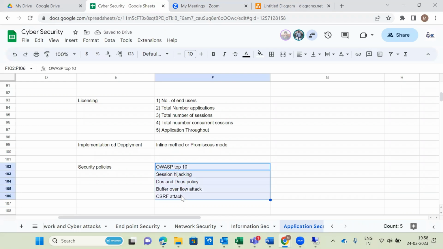Now, whenever any attacker is trying to do hacking related to the top 10 category of attacks, or session hijacking, or DoS, or DDoS, or buffer overflow, or cross-site request forgery, will this tool block it automatically, or will it allow it, or maybe alert automatically? Will it block or not? Yes or no? Yes, sir. Are you sure? Because in the definition itself, it says preventing and blocking.